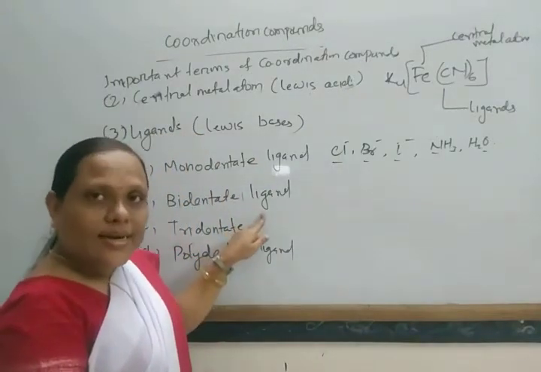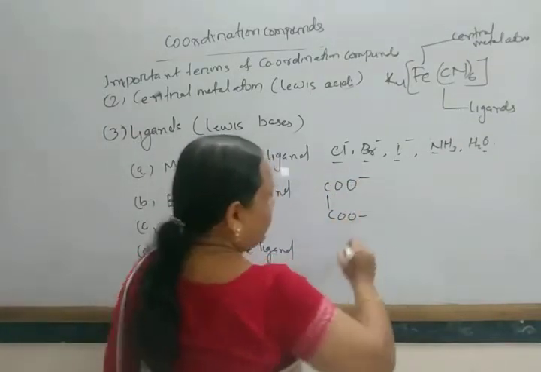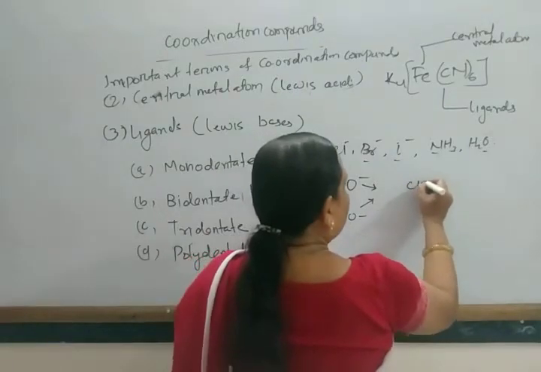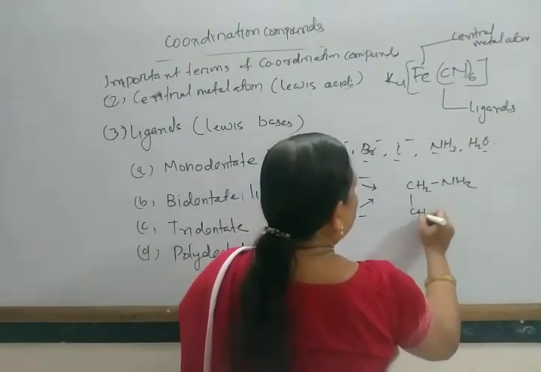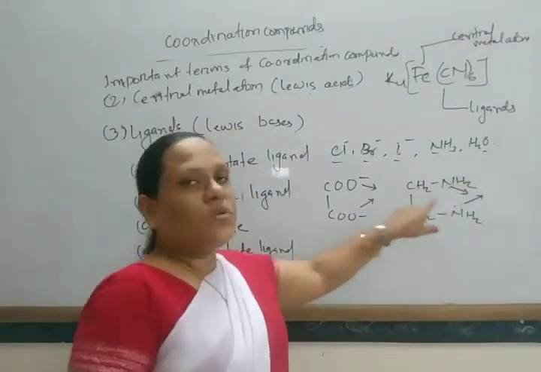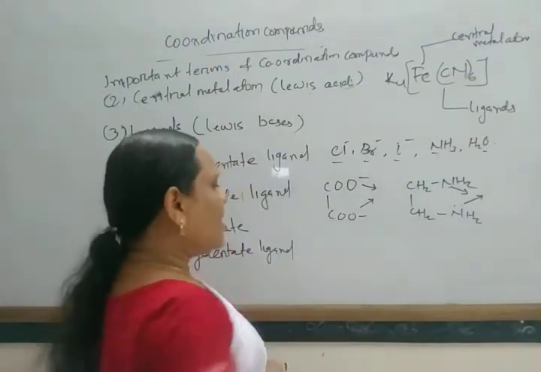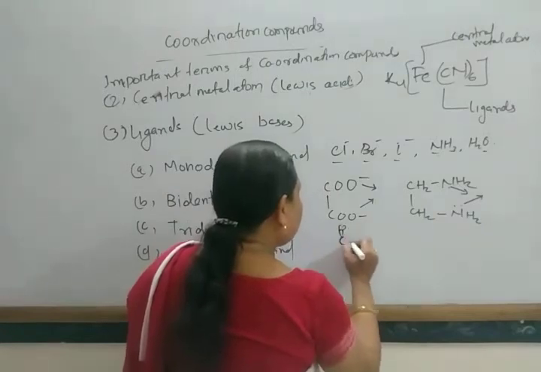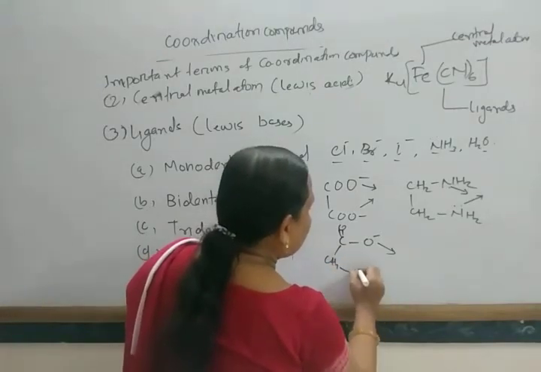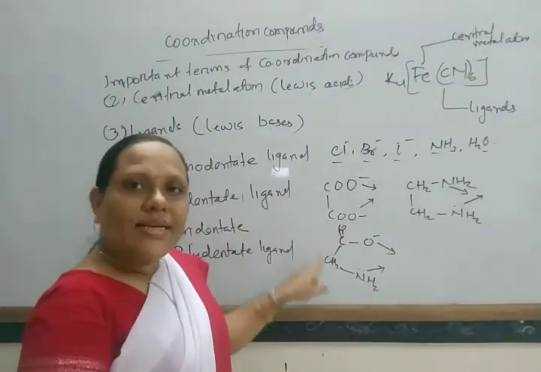Some examples are the oxalate ion, which can coordinate through this oxygen and this oxygen; ethylene diamine, CH2NH2CH2NH2, where each nitrogen is a donor atom, so it coordinates through two; and the glycinate ion, which also coordinates through two donor atoms. These are examples of bidentate ligands.